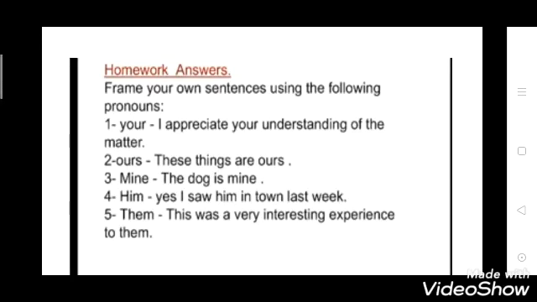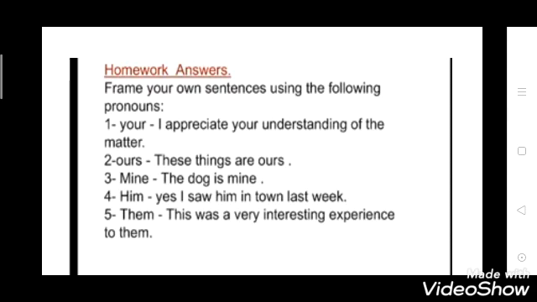Now students, here are your homework answers which I have given you in my previous video. Your question was, frame your own sentences using the following pronouns. The pronouns are given and you have to make your own sentences. Hope you all have done your homework. So you can make sentences like this.